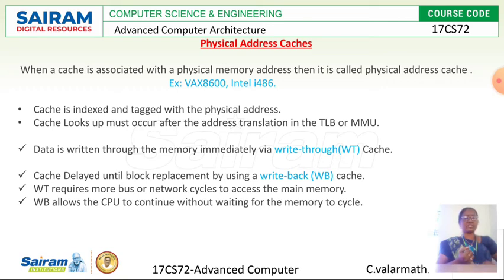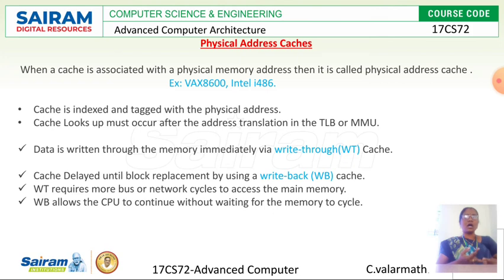What is meant by physical address cache? When a cache is associated with a physical memory address, it is called a physical address cache. Example processors are VAX 8600 and Intel i486. These two are famous architectures and we have studied them in the previous module, right? These two processors come under the types of physical address caches.